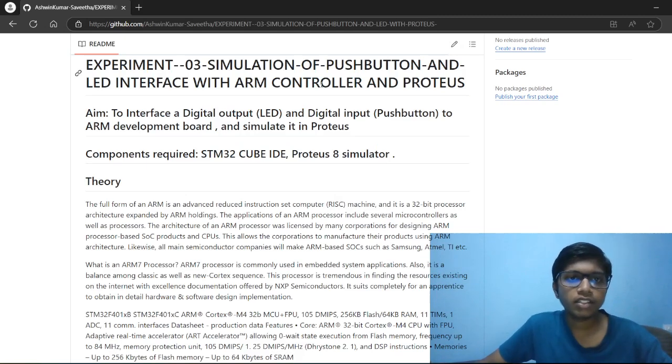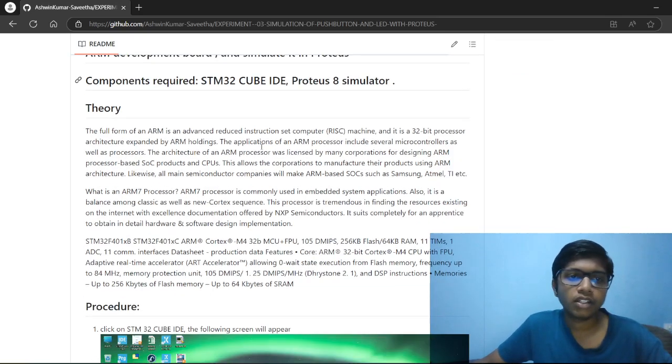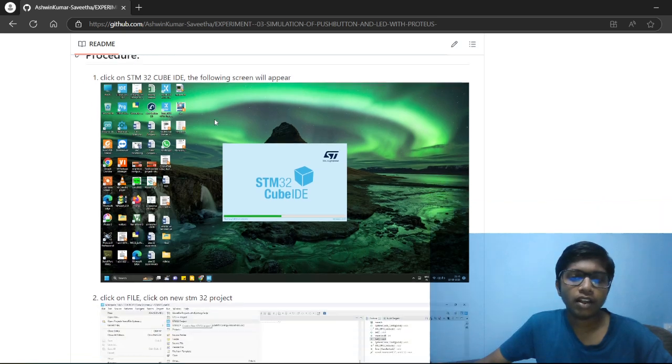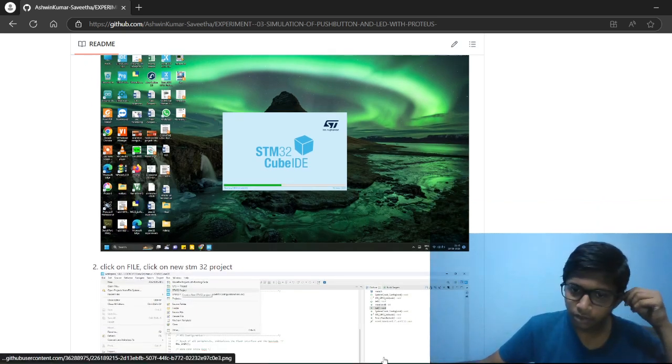We are going to see the simulation of the push button and LED interface with ARM controller and Proteus in the programming microcontroller subject. The aim is to interface a digital output LED and digital input push button to ARM development board and simulate it in the Proteus. The components we require are STM32CubeIDE and Proteus 8 simulator. The procedure, as we see in the STM32.